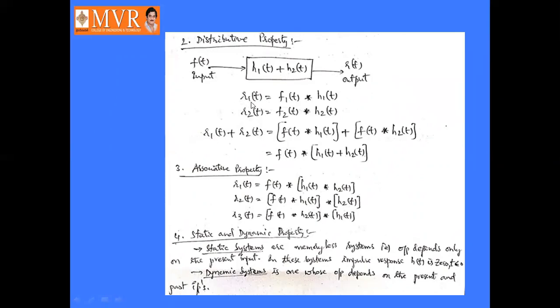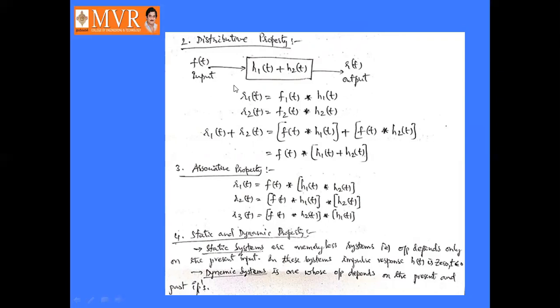Now we can represent r1 of t plus r2 of t as f of t convolved with h1 of t plus f of t convolved with h2 of t, or we can write this as f of t convolved with h1 of t plus h2 of t. This is the distributive property.